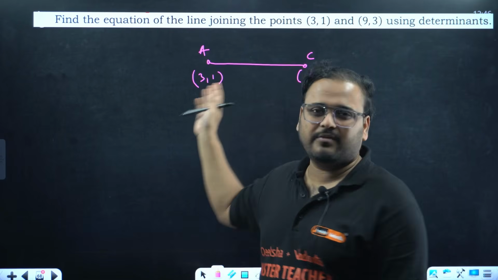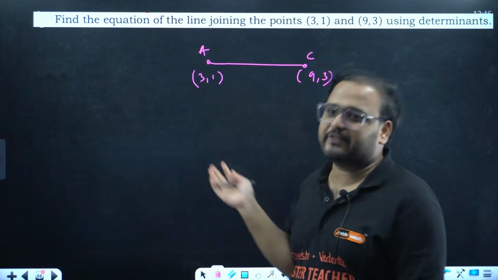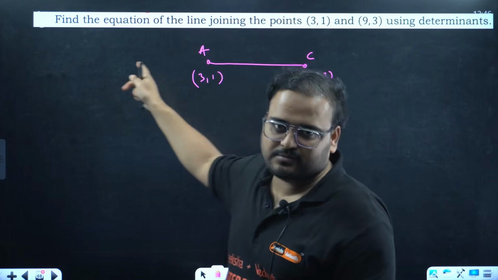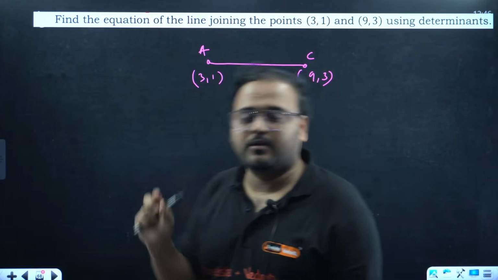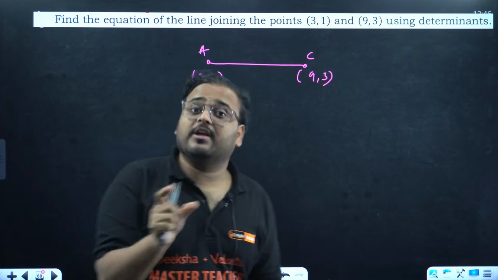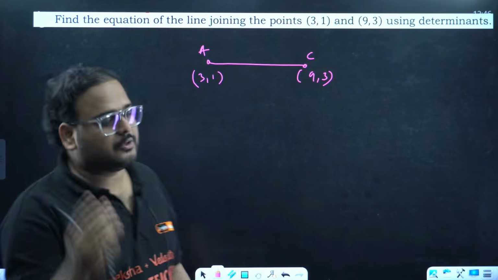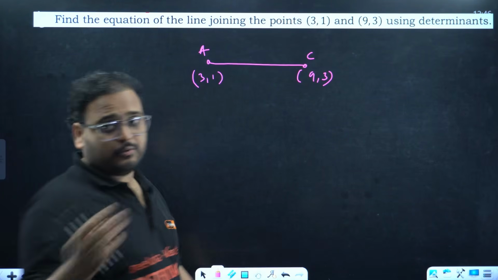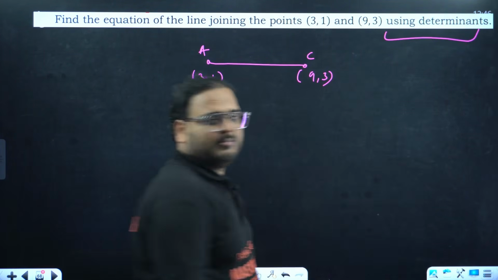We find slopes, sir. We can use 2-point form of the equation of line. But if this is matrix, this is a subjective question, means there will be step marking. So you cannot use the coordinate geometry over here, even though you get the same answer. It will be wrong. You have to use the determinant method only. They have mentioned that also over here.